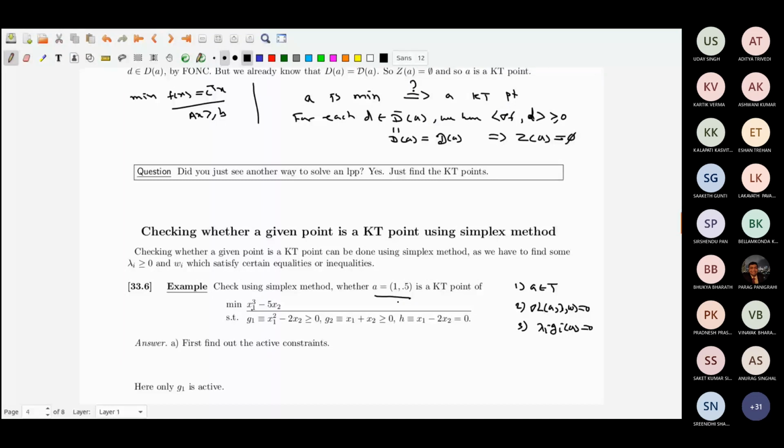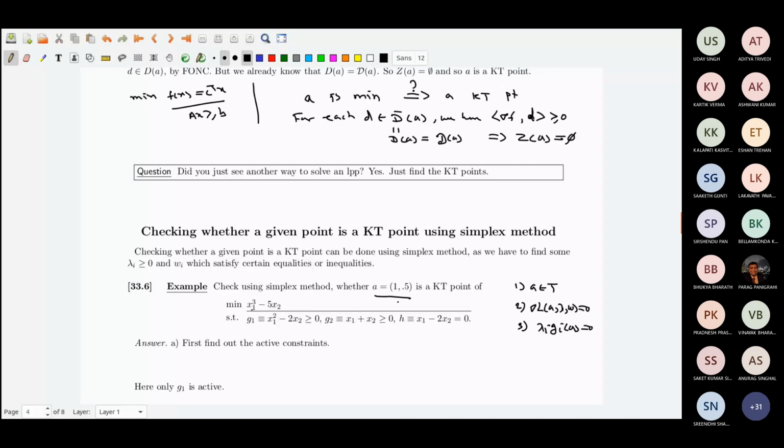Before I start anything, I first want to find out the active constraints. Why? If you remember, the definition of the linearizing cone only involved active constraints, and for the inactive constraints, after getting the lambdas, we substituted the lambdas to be 0.